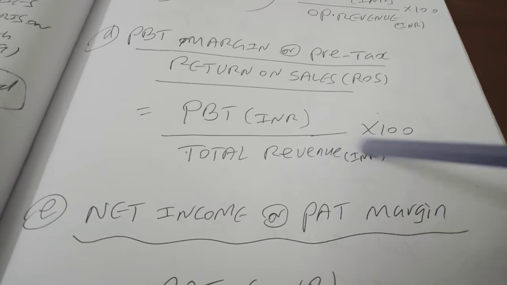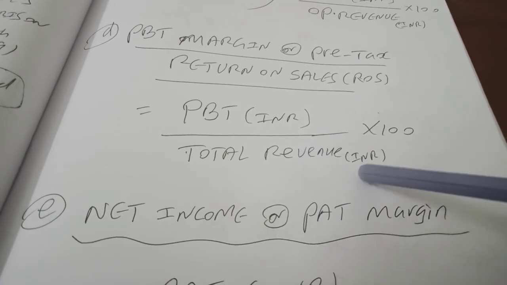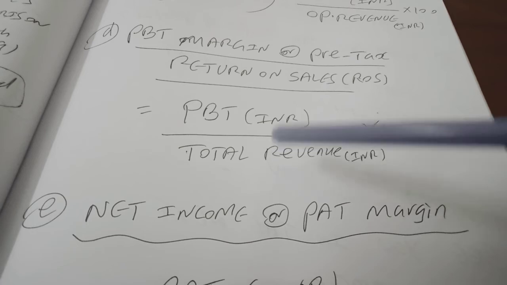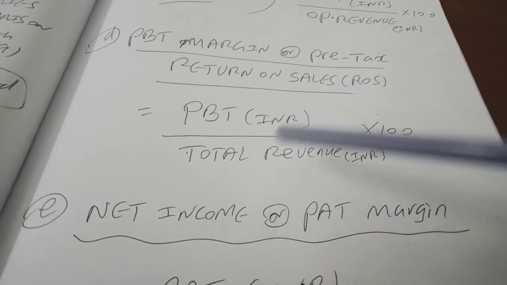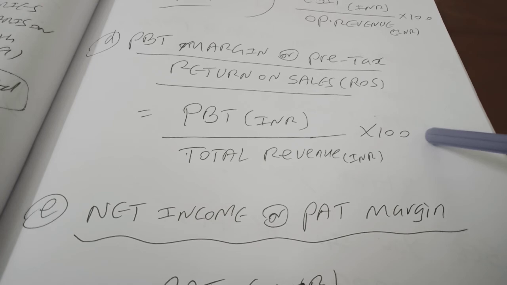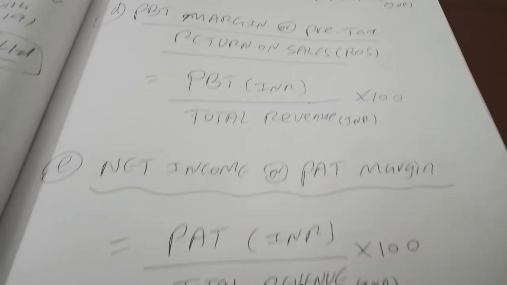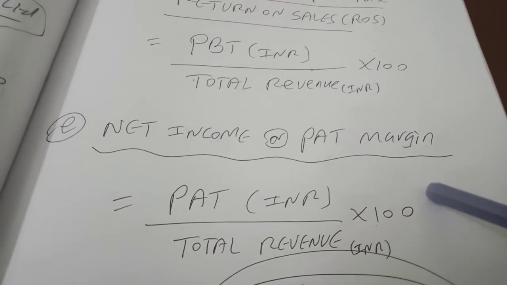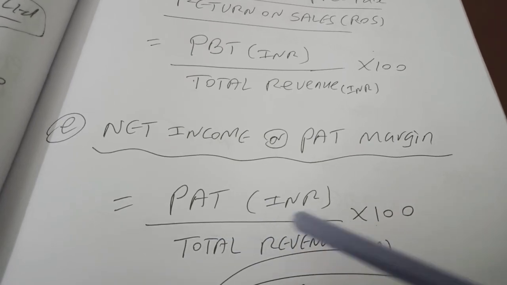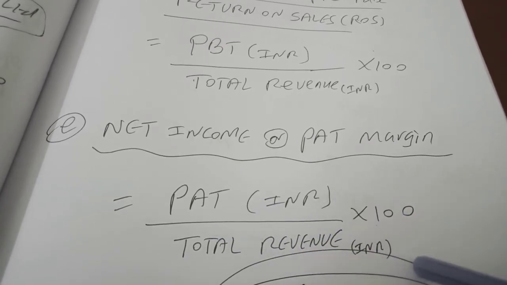That means it includes your other income also, because you are going to pay tax on both your operating and non-operating income. So the formula is PBT in INR divided by total revenue multiplied by 100. Similarly, the last one, net income margin, is net income in INR in the numerator divided by total revenue multiplied by 100.